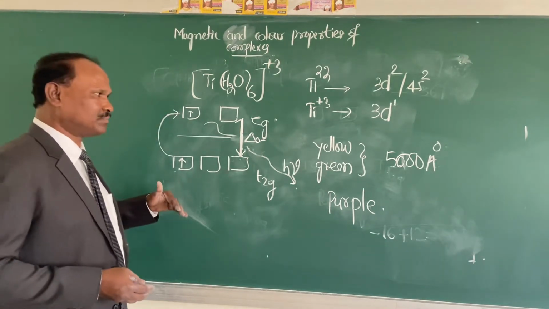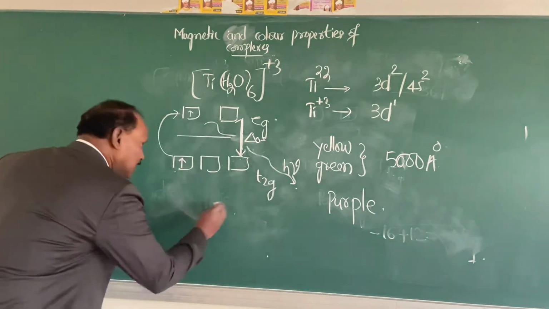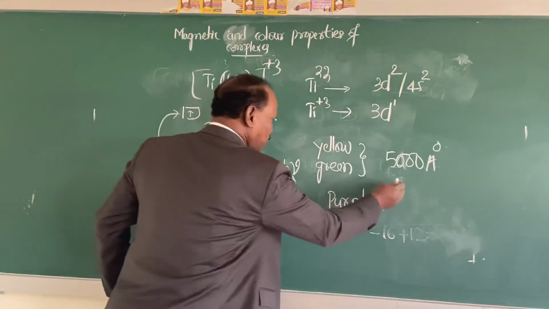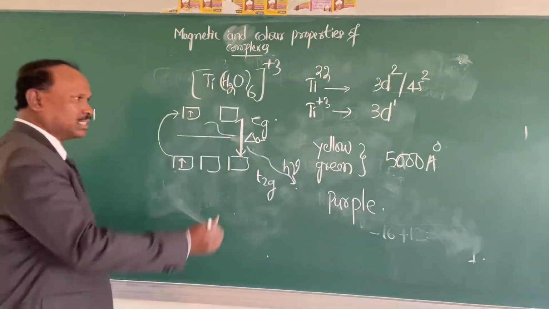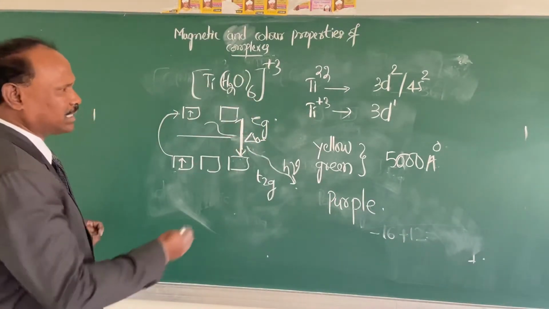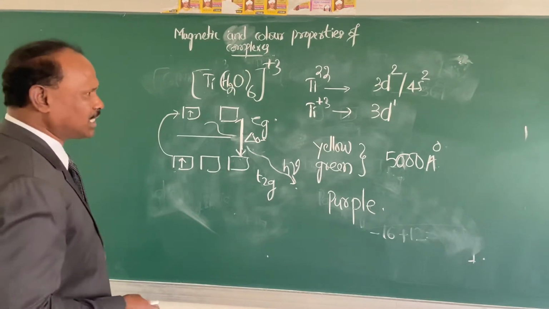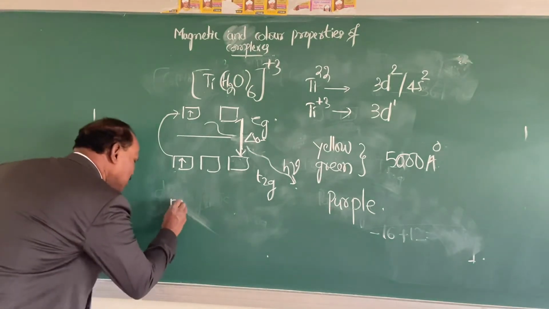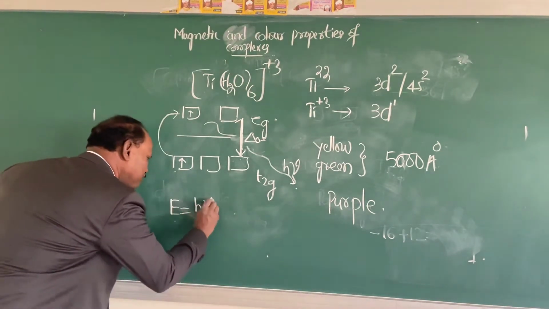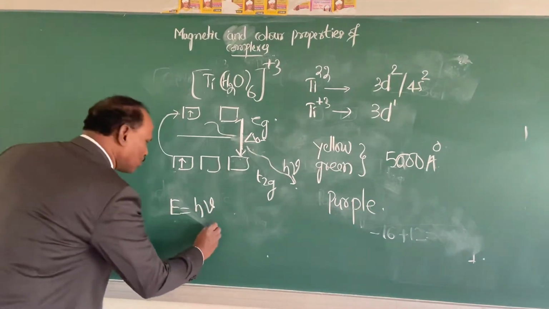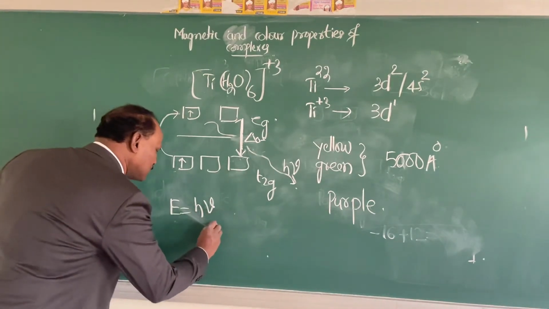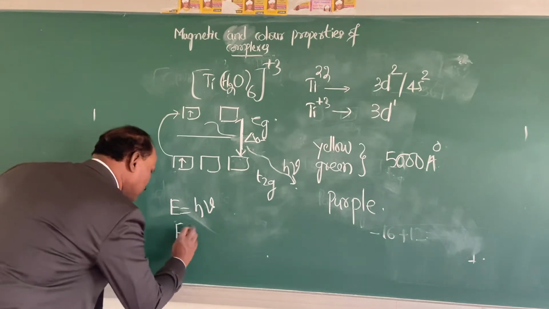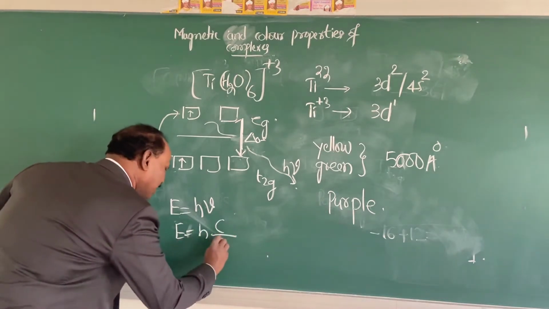Followed what I said? See, the radiation that it has absorbed, the wavelength is how much? 5000 Angstrom units. I will use this equation, E is equal to h nu, where nu is equal to c by lambda. Is it okay? E is equal to h c by lambda.